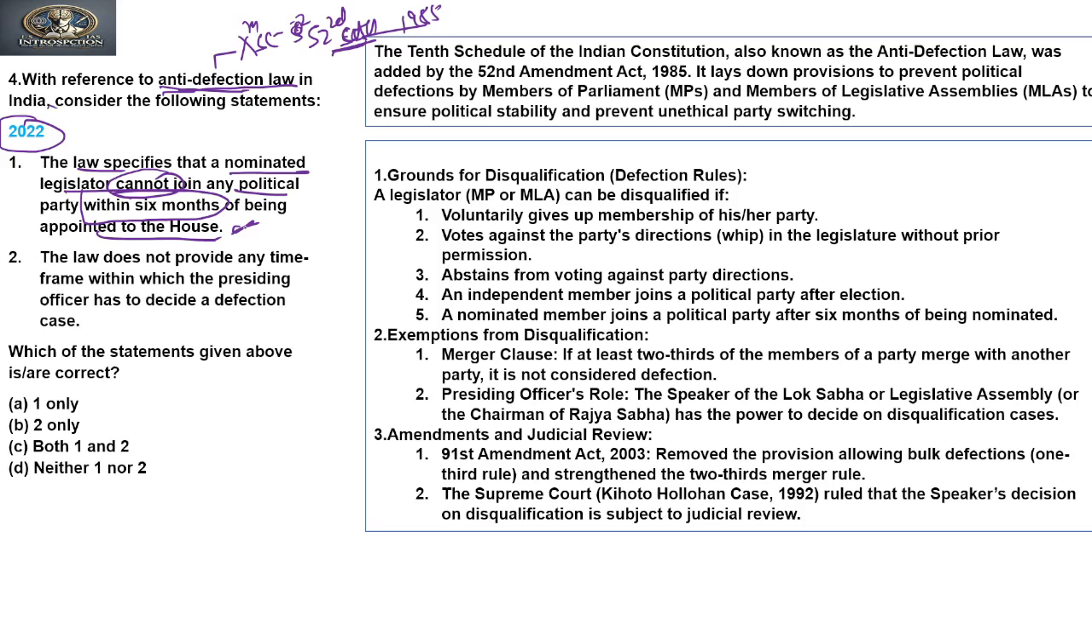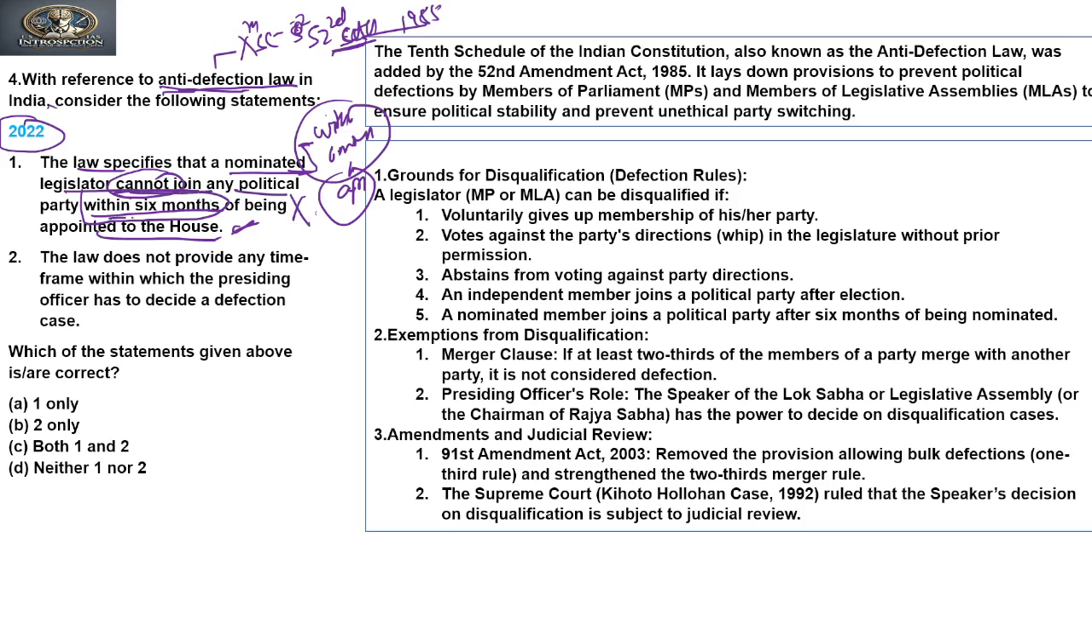Can a nominated person join? Yes, it can join. Is there any time limitation? Yes. If a nominated person wants to join any political party, he has to join within 6 months of his nomination or appointment. If the nominated person joins after the 6 months of his nomination, he will be disqualified to hold membership. So the statement is incorrect because it said it cannot join.